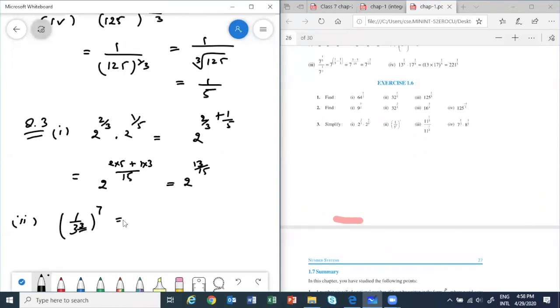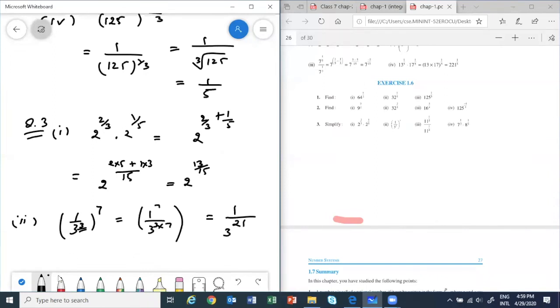What will happen? See, I can write this as 1 upon 3 to the power, or let me do one thing. See, I have various ways of doing. So I can do 1 by 3 whole cube is there, no? I can take power 7 multiply by 7 like this also. So I will have 1 power 7 and 3 power 21 can come.